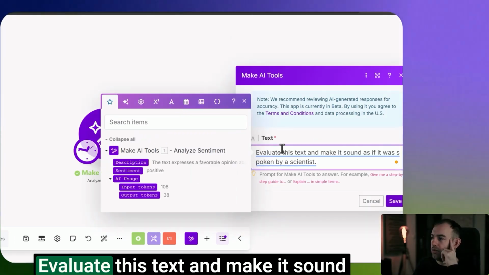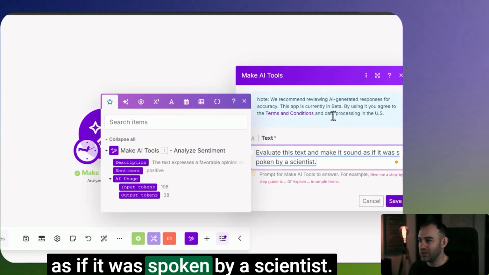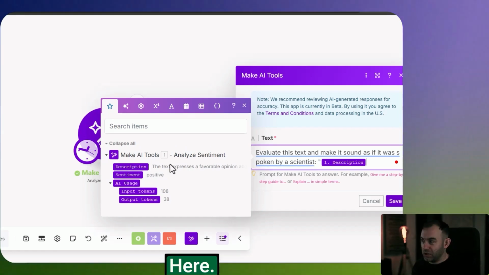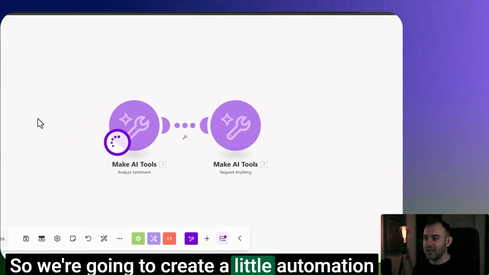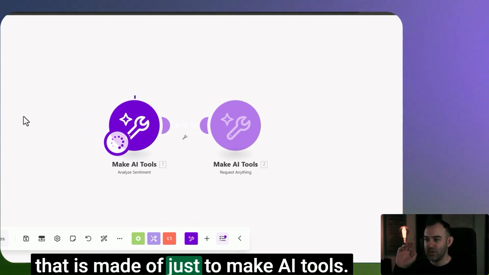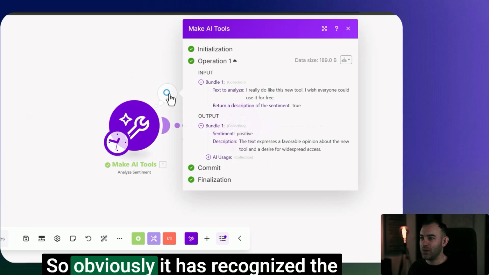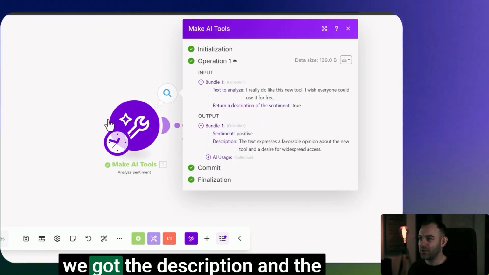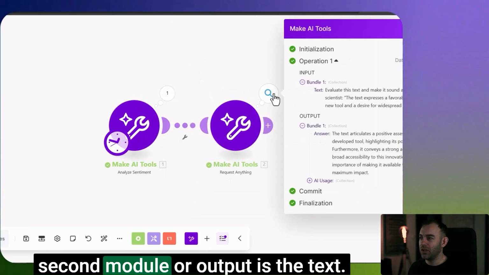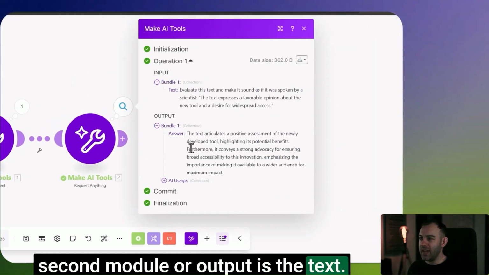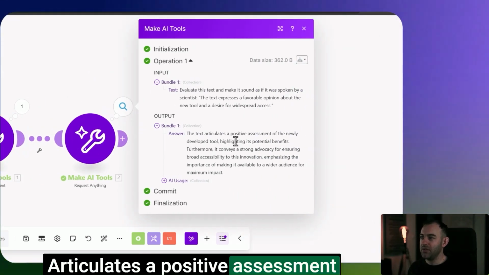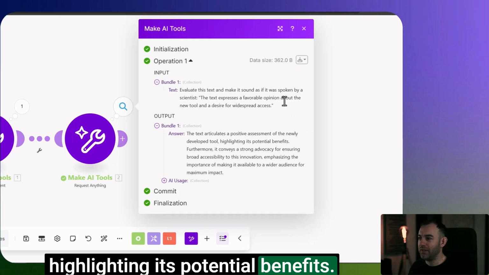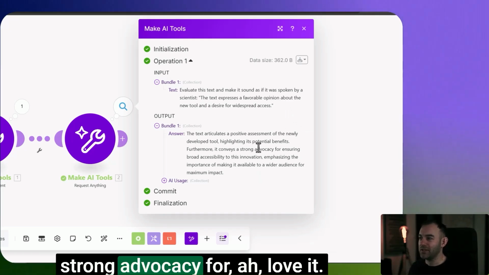Okay, evaluate this text and make it sound as if it was spoken by a scientist. Why not? And the text is here. So we're going to create a little automation that is made of just Make AI tools. Why not? So obviously it has recognized the sentiment as positive, and we got the description, and the second module output is: the text articulates a positive assessment of the newly developed tool, highlighting its potential benefits. Furthermore, it conveys a strong advocacy for, I love it.